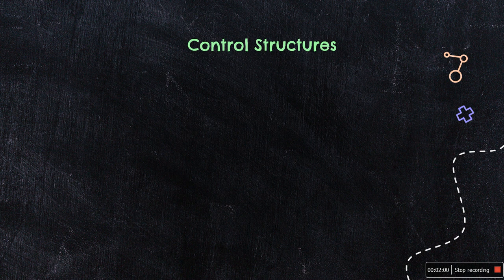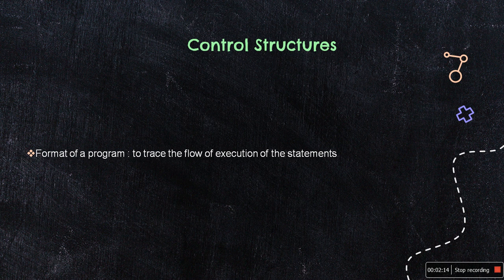Some are simple while others are not, and it is seen that the number of bugs that occur is always related to the format of the program. The format of a program should be such that it is easy to trace the flow of execution of statements, and this would help not only in debugging the program but also to review and maintain the program later.